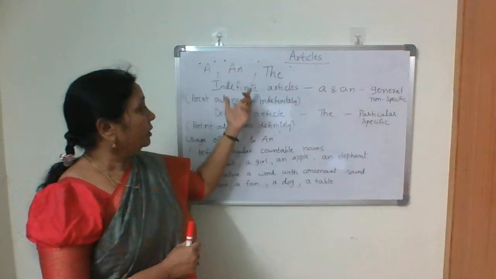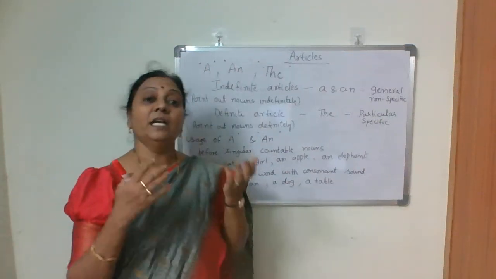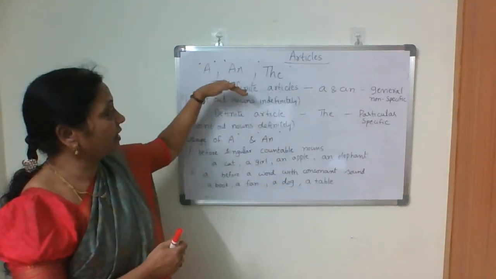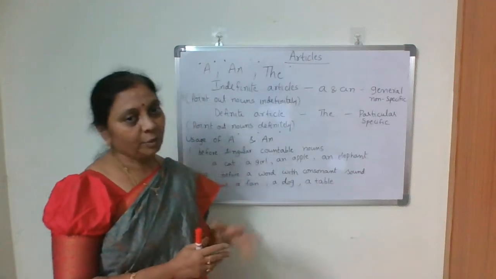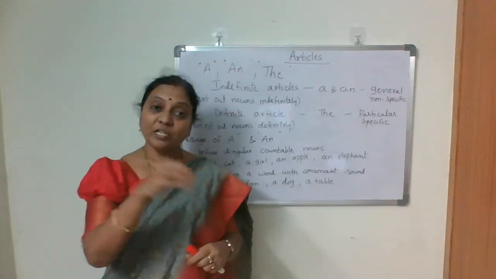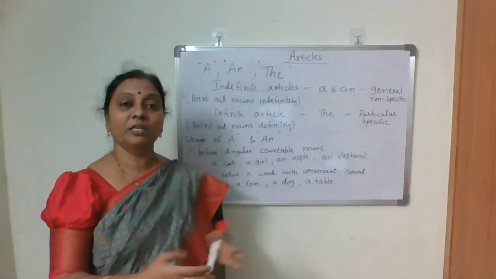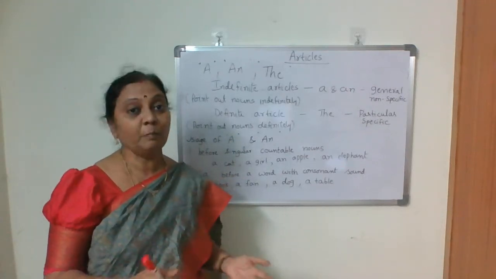In this, a and an are called indefinite articles, and the is the definite article. What do you mean by indefinite article? By name itself, it points out the nouns indefinitely. It points out the noun in general. It is not specific or particular.